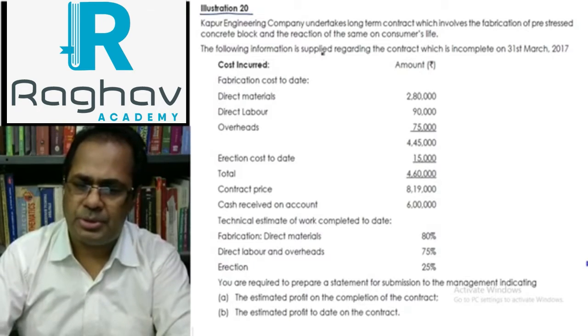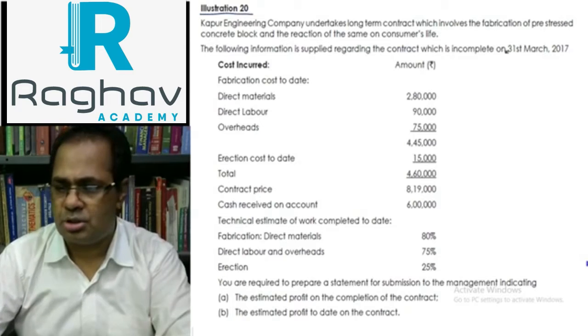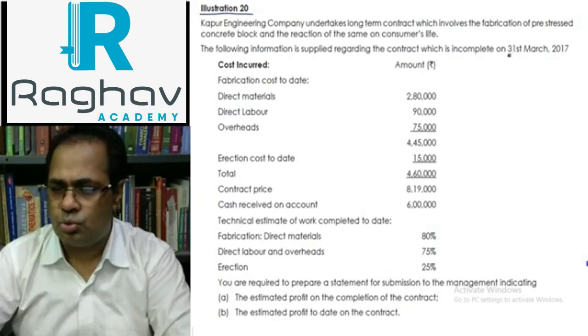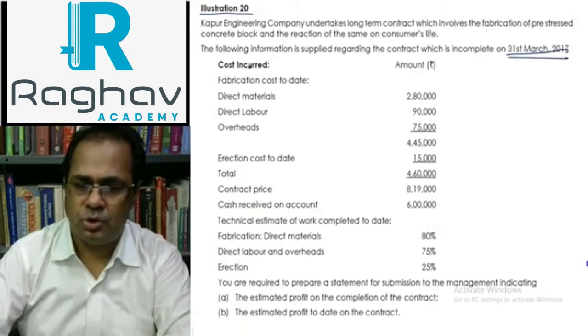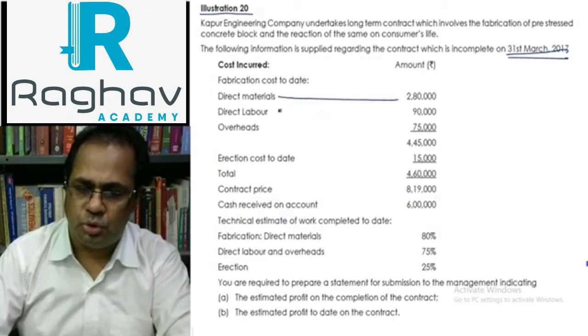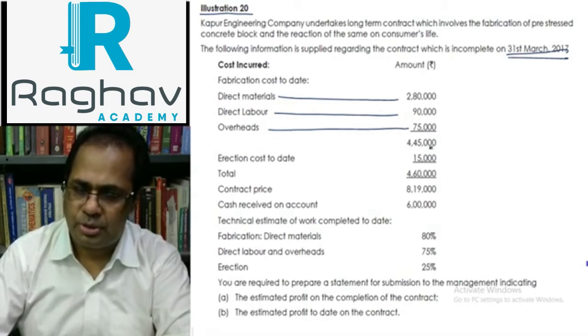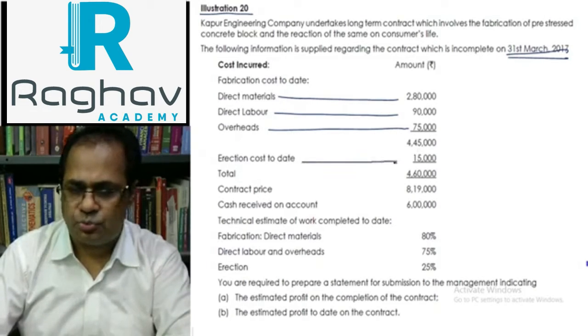The following information is supplied regarding the contract which is completed on 31st March 2017. These costs are given: material 2,80,000, direct labor 90,000, overhead 75,000, total cost of production 4,45,000.